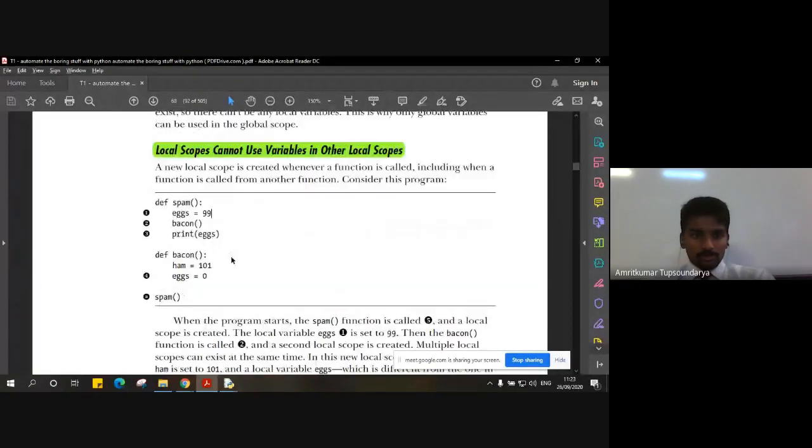So those who are saying 0, maybe they considered the updated value of eggs, which is 0, to be what is getting printed. But the whole understanding of this particular program is why local scopes cannot use variables in other local scopes. Mind you, this eggs is local to bacon and this eggs is local to the function spam. So the value printed by this print function will be the local value of this eggs, which is 99. That is the reason we get 99 at execution.